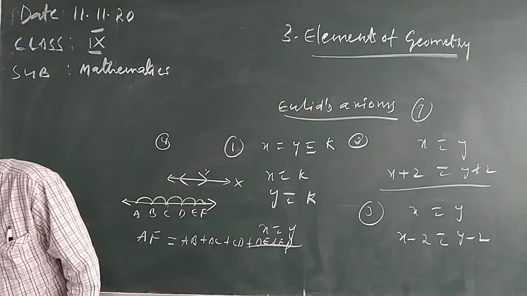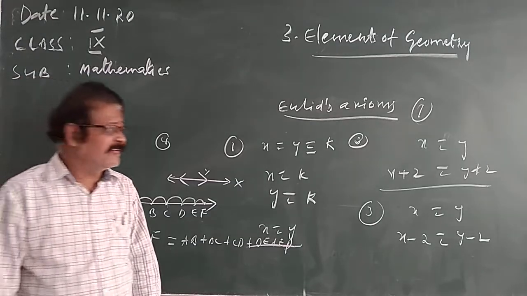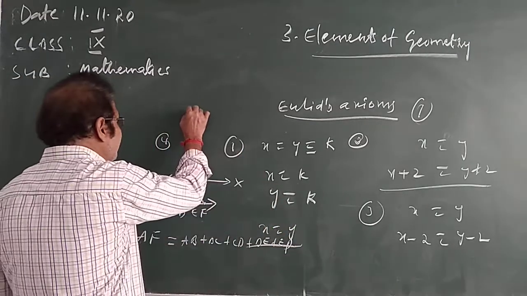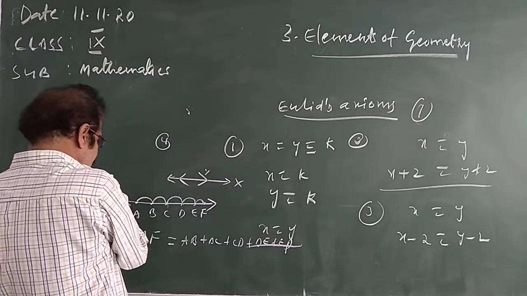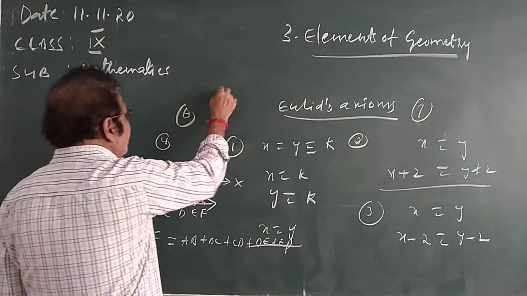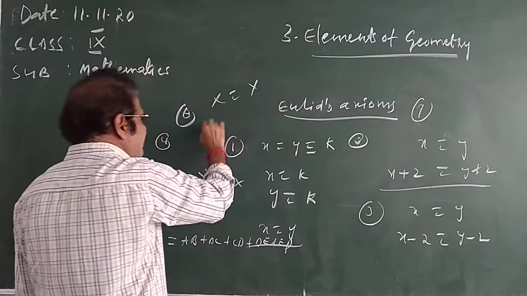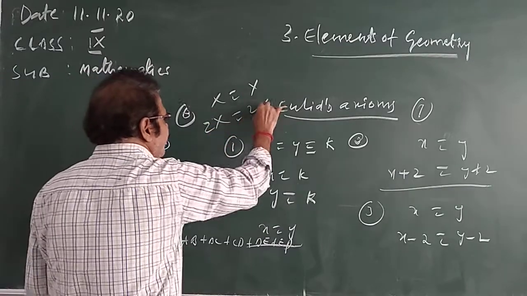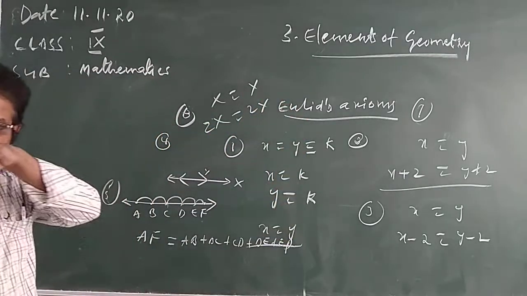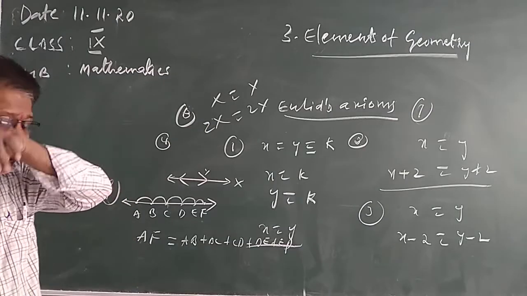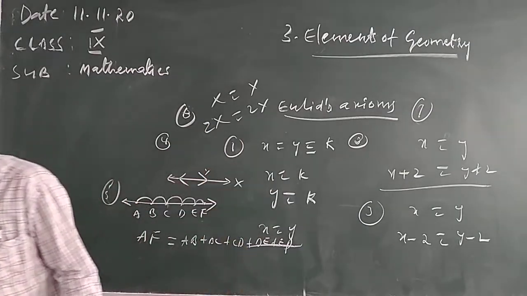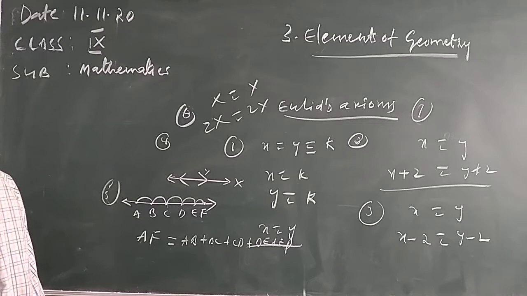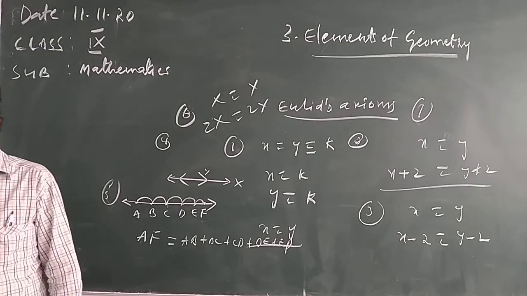The sixth one, things which are double of the same things are equal to one another.